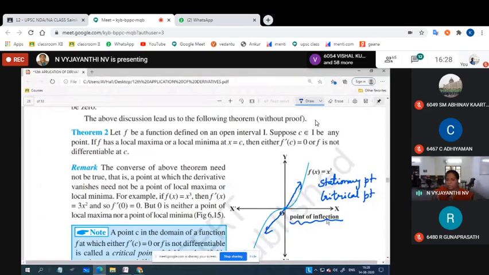So we normally find this point, where f of x is the curve, by f dash of x being 0, and f double dash of x will also be 0.